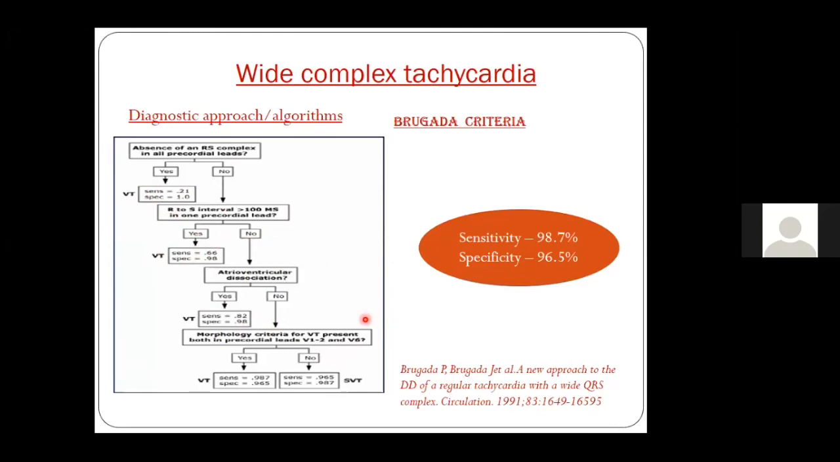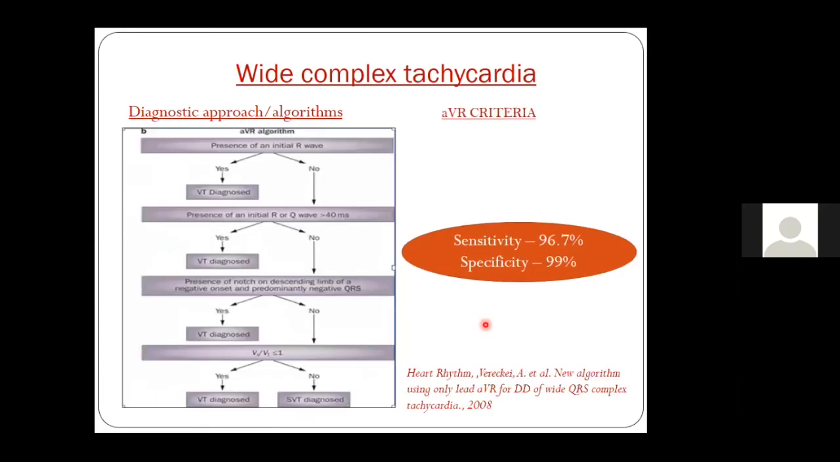And if the morphological criteria is mixed, here you are equally sensitive and specific to be calling it a VT. So at the end of 4 criteria, it is almost 98%, 99% sensitivity and 97% specificity of it being a ventricular tachycardia. So this is the Brugada algorithm.